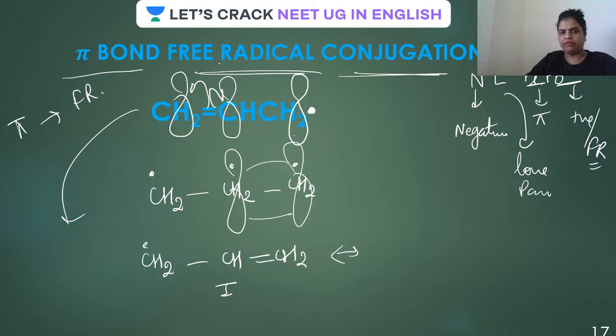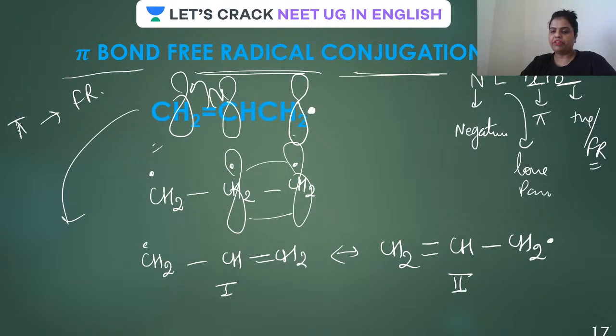And the second one will be same to this one. Is this clear, guys? This is the second resonating structure between the two free radicals, and how it is shown. This flow of electron here is a fish hook arrow. This is what we call a fish hook arrow. So always remember this sequence, Nu to E.